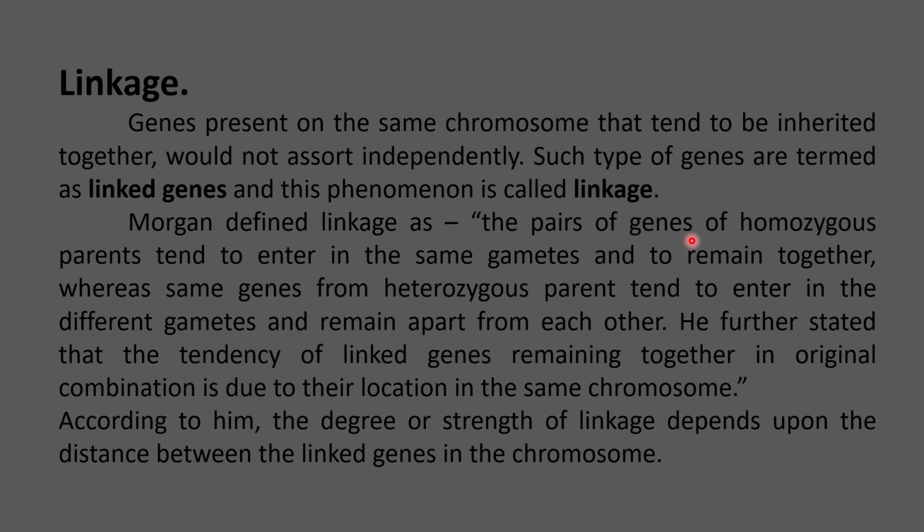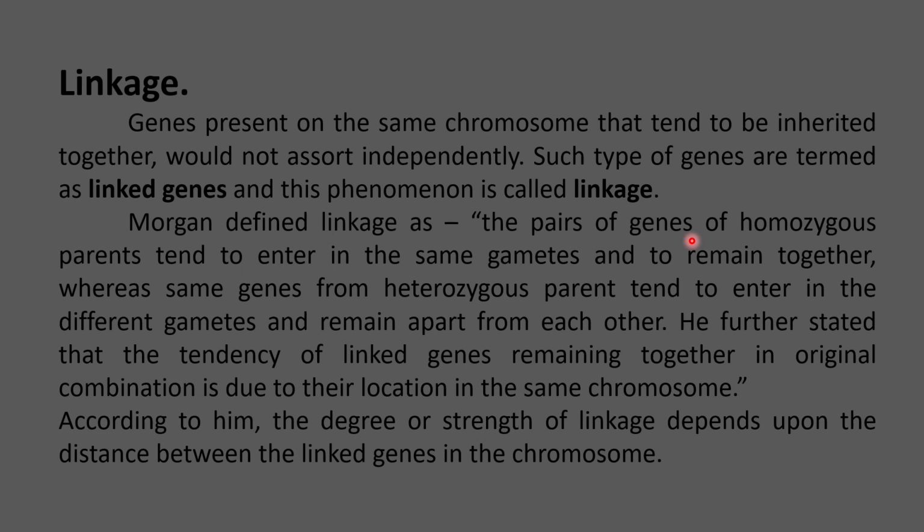So genes on the same chromosome would not assort independently in such inheritance, except where crossing over commonly happens. Genes that are linked together in a particular chromosome and tend to be inherited together are called linked genes. And the phenomenon of these linked genes being inherited from the parental generation to the offspring generation is called linkage.